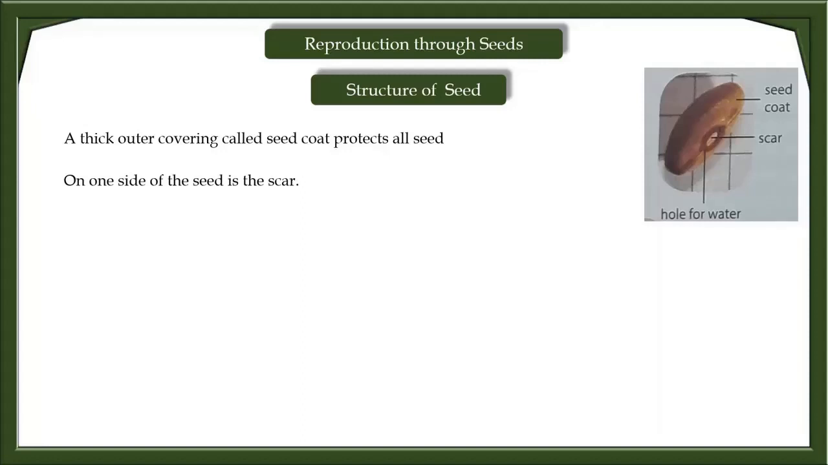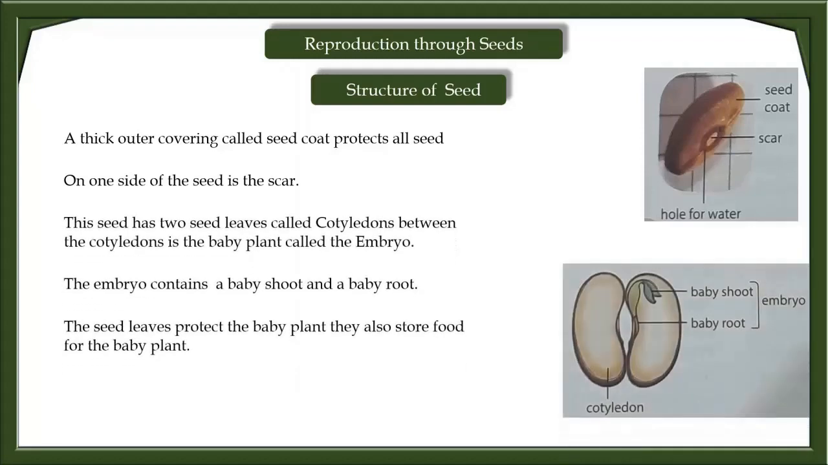This is where the seed is attached to the fruit. Near the scar is a small hole. The small hole allows water to enter and make the seed swell up. This seed has two seed leaves called cotyledons. Between the cotyledons is the baby plant called the embryo. The embryo contains a baby shoot and a baby root.